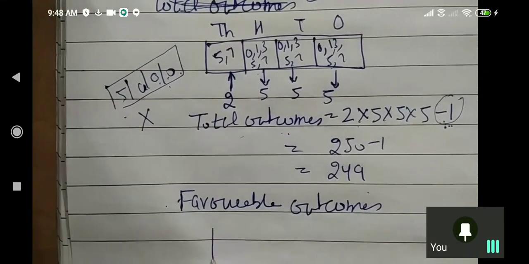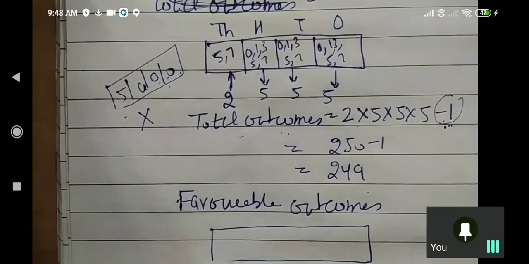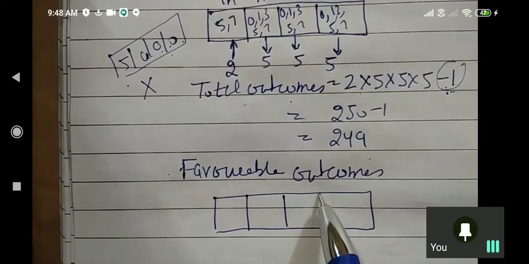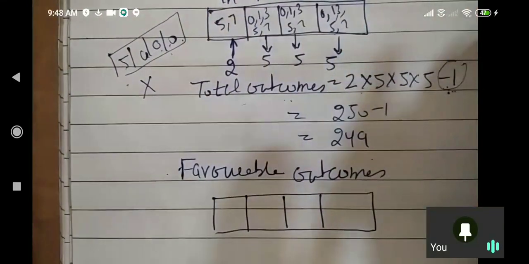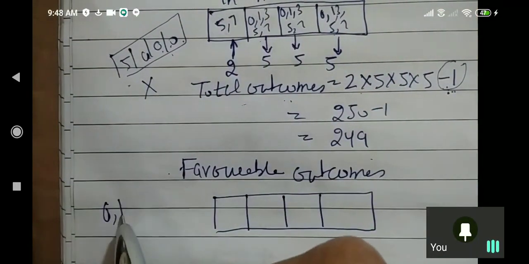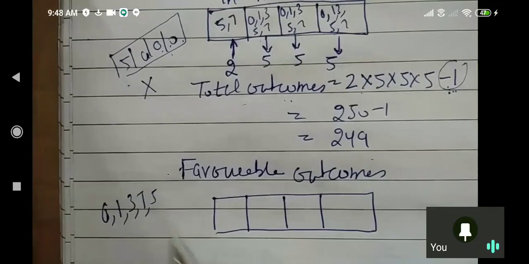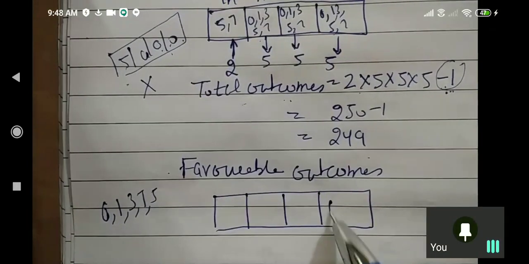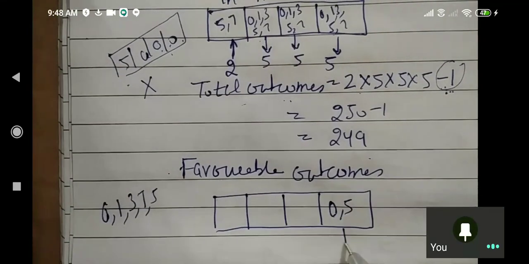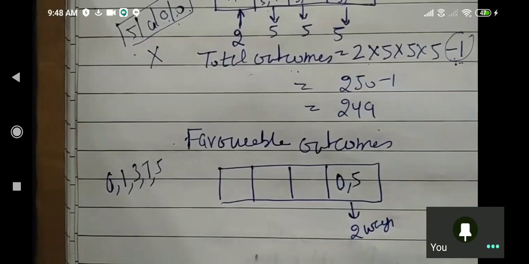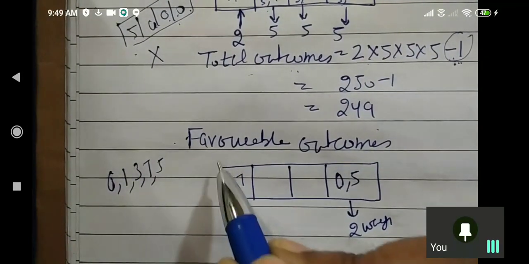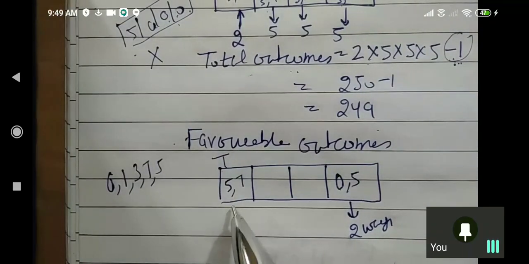Any number divisible by 5 must have either 5 or 0 in its units place. What digits are given here? 0, 1, 3, 7, 5. So the units place can be filled in 2 ways, either by 5 or 0. And because the number is greater than 5,000, the 1,000 place is filled by 5 or 7 in 2 ways.